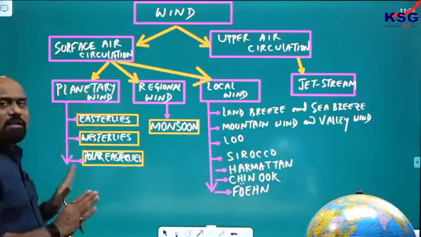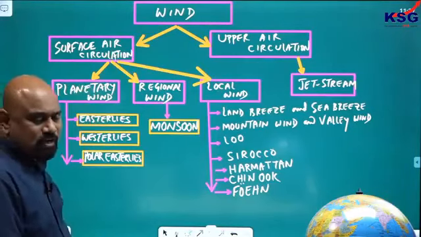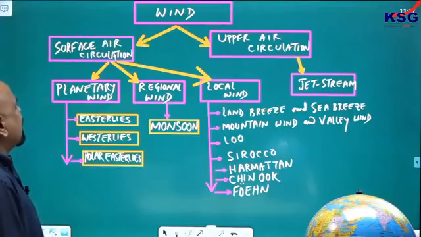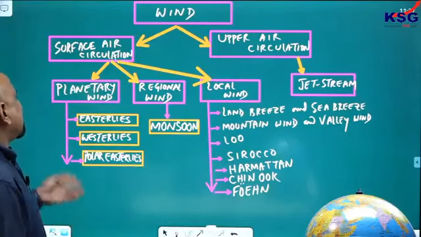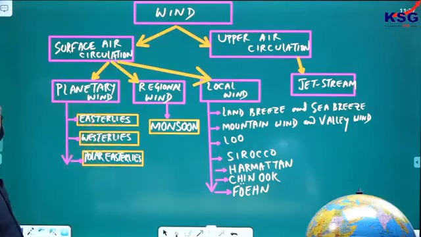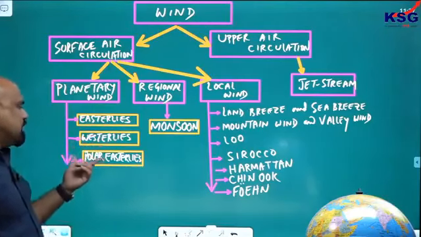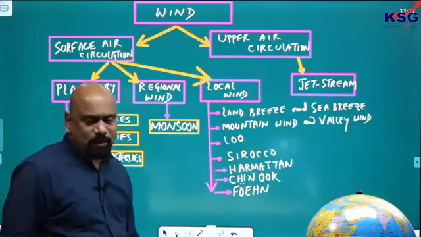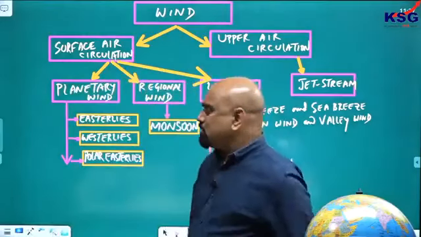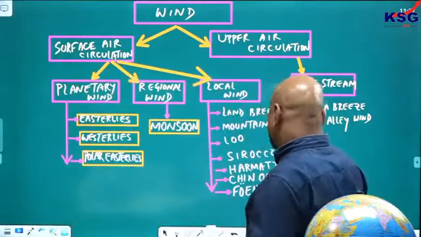So I have done like this. इतना ही करो जितना दिया हूँ. Please do remember this chart at least. And now I will move on to surface air circulation. In the surface air circulation, planetary and regional wind, I will go for the planetary wind in easterly, westerly and polar easterlies. Okay. So let us look at the easterly wind where it is, and westerly then polar easterlies. First I will go for the easterly wind.